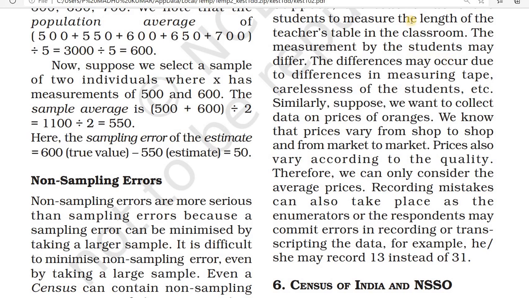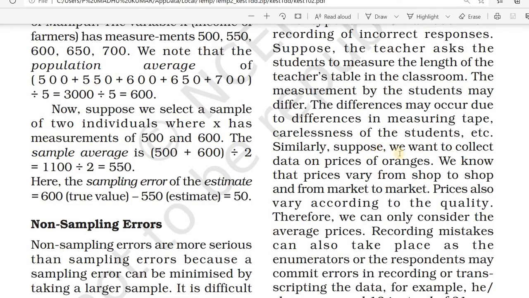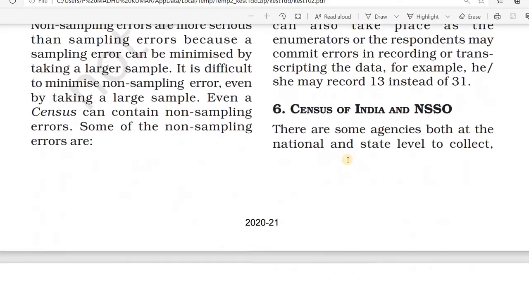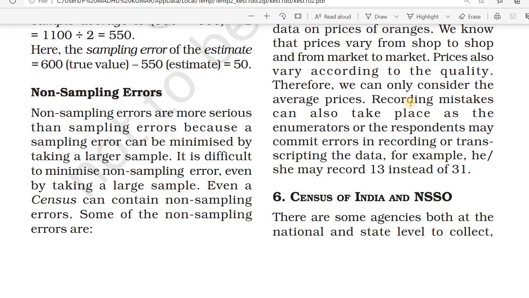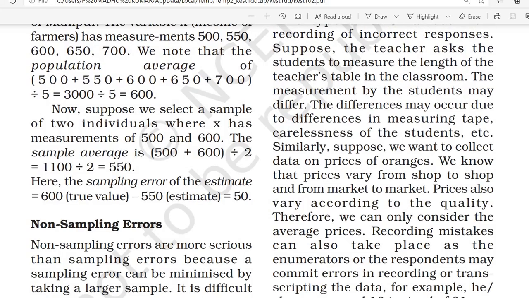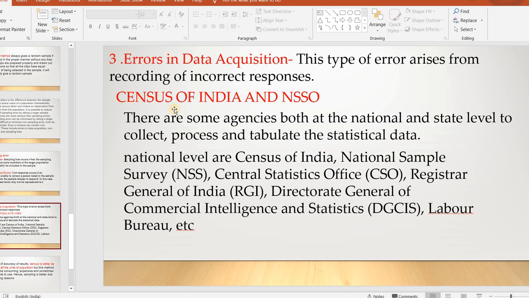We call these errors in data acquisition. Recording mistakes can also take place, as the enumerator or the respondents may commit errors in recording the data. Some mistakes came in recording the data, and that is also errors in data acquisition.